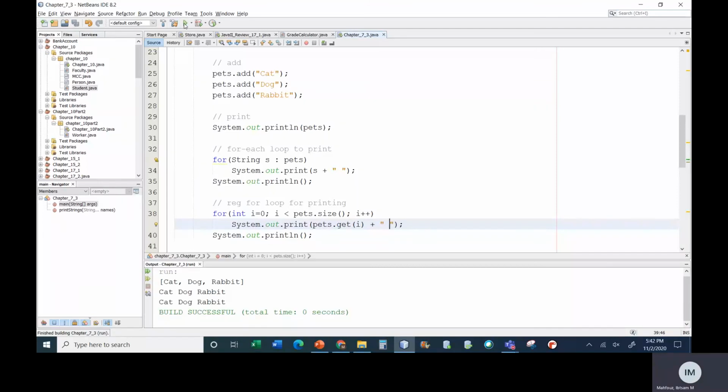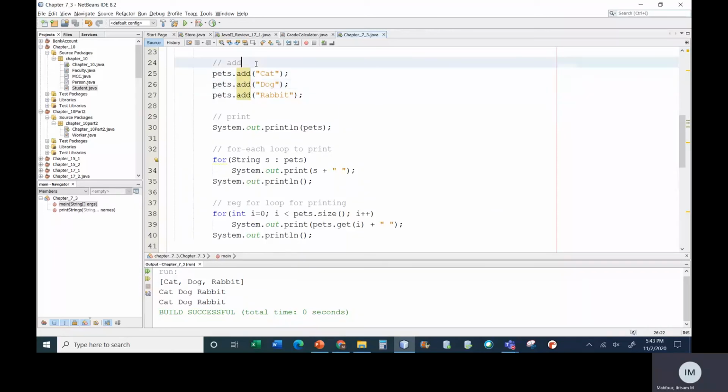Okay, so here I printed the contents of the array list in 3 different ways. One, just using the print method for array lists, putting the name in. And then once using the for each loop and once using the regular for loop. So far we've learned the add method, which adds things to the end of the array list. So I add cat, then dog comes after, rabbit comes after.